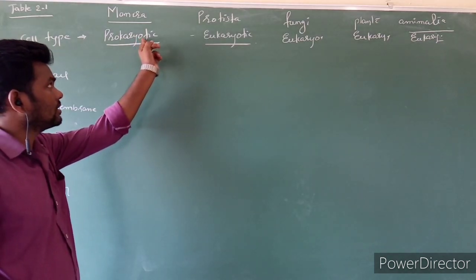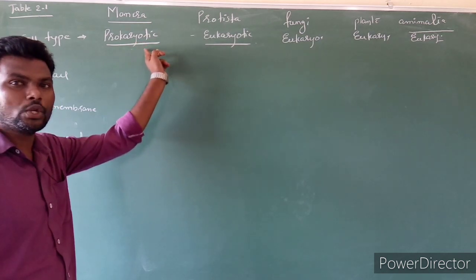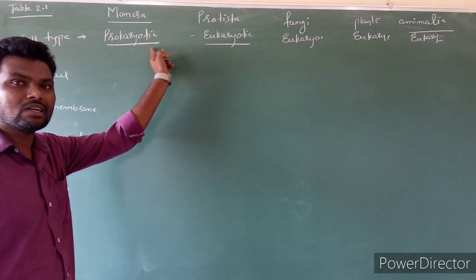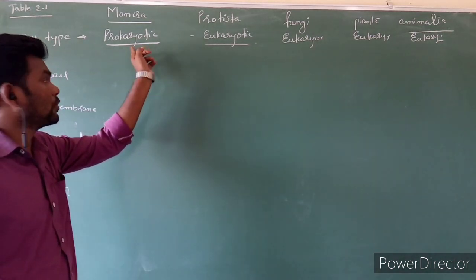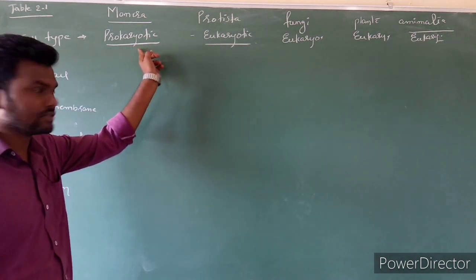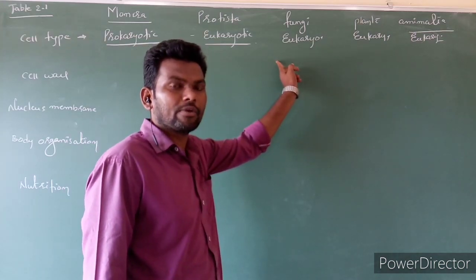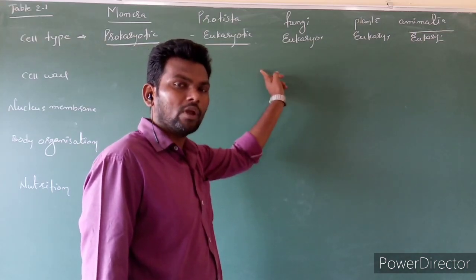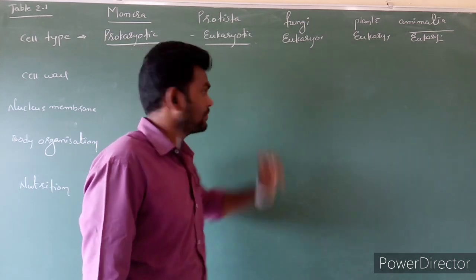And you know the difference between prokaryotic cells as well as eukaryotic cells. Prokaryotic cell means the nucleus is not covered by any nuclear membrane. Nuclear envelope is absent. So such are called as what? Prokaryotic cells or prokaryotic nucleus. In eukaryotic cells, the nucleus is covered by one nuclear envelope or nuclear membrane. So these are what? Eukaryotic cells.